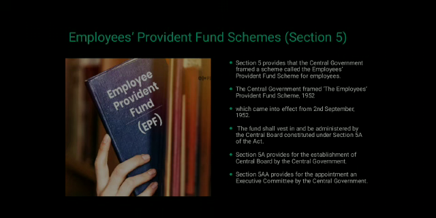Section 5A provides for the establishment of the central board by the central government. The board consists of a chairman and a vice chairman to be appointed by the central government. The Central Provident Fund Commissioner is ex officio. Members to this board are appointed by the central government as per the provisions contained in Section 5A. Section 5A also provides for the appointment of an executive committee by the central government to assist the central board in the performance of its functions. The members of the executive committee are appointed by the central government.